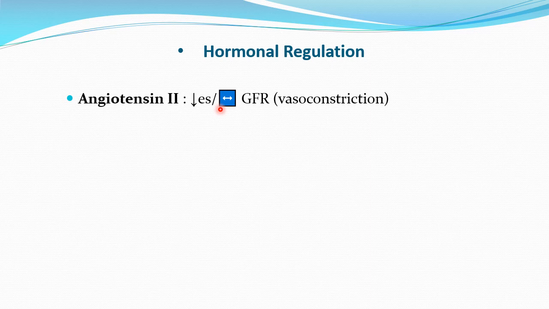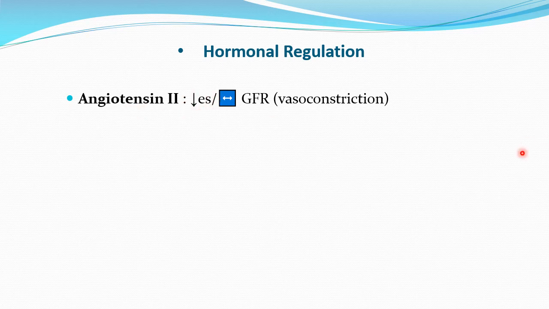So in a low dose, initially angiotensin 2, by constricting the efferent arterioles, will help to prevent a decrease in the GFR, or it will rather increase the GFR. But later on, once it also constricts the afferent arterioles, the angiotensin 2 will decrease the GFR.